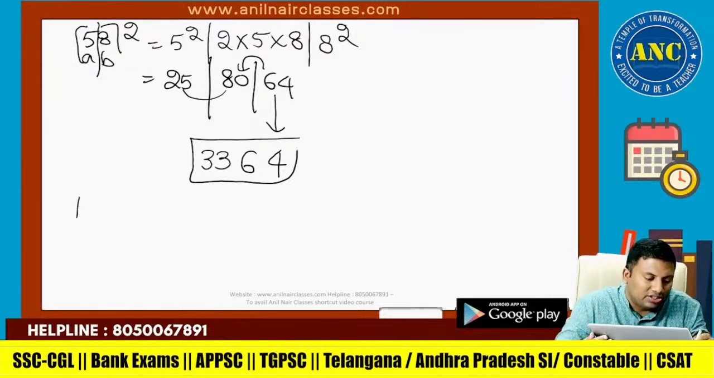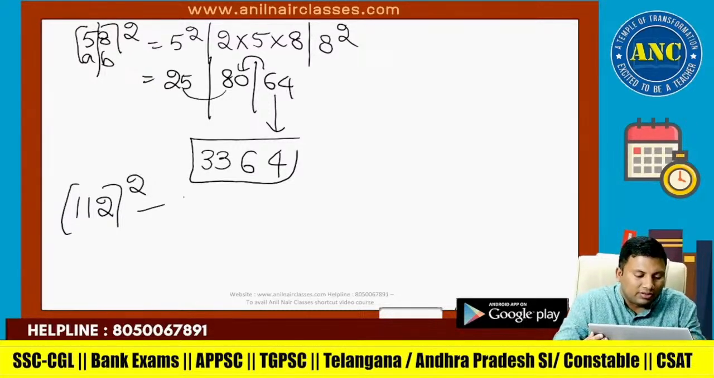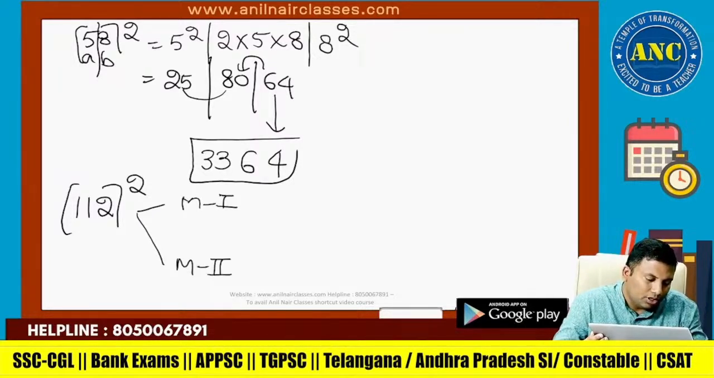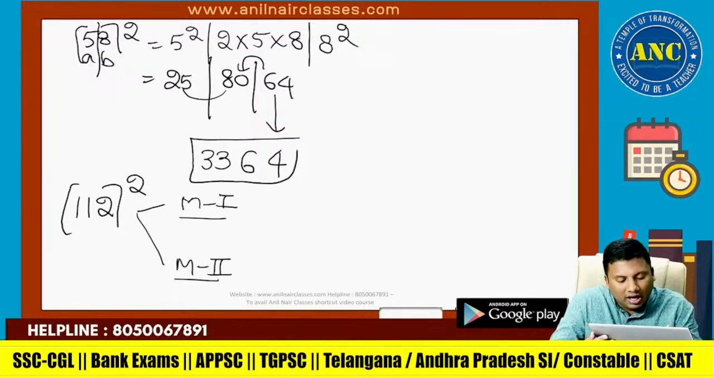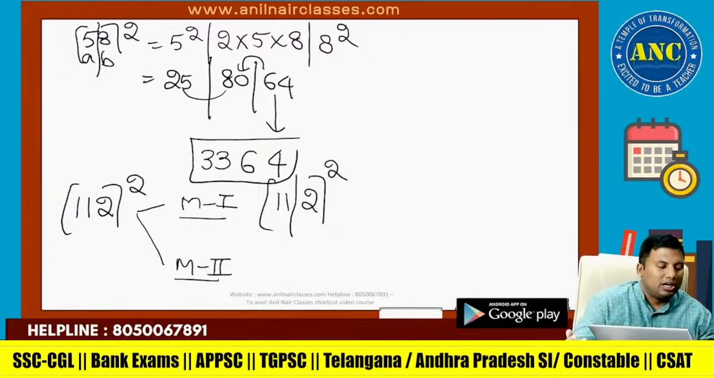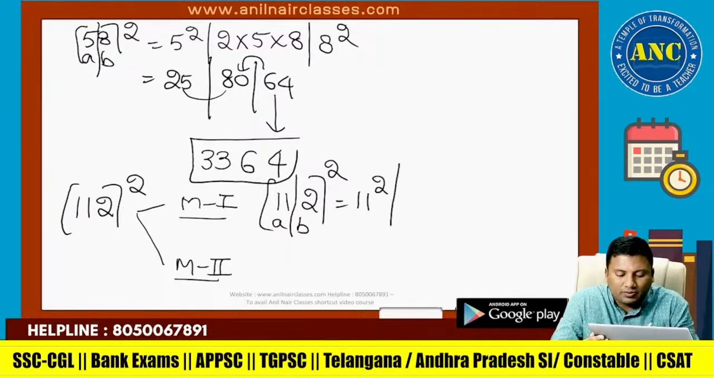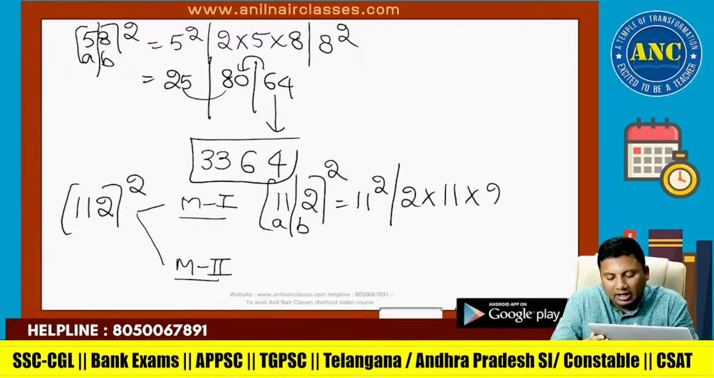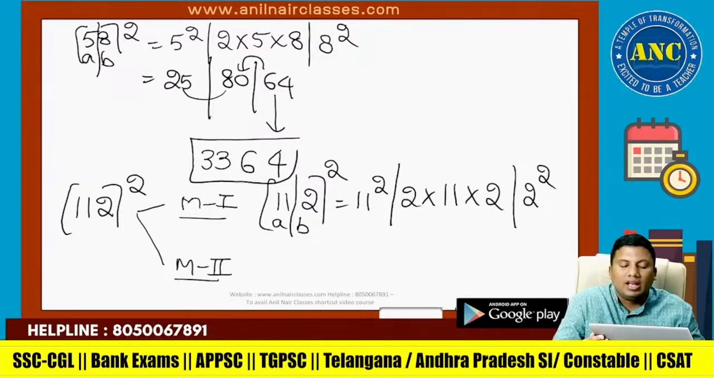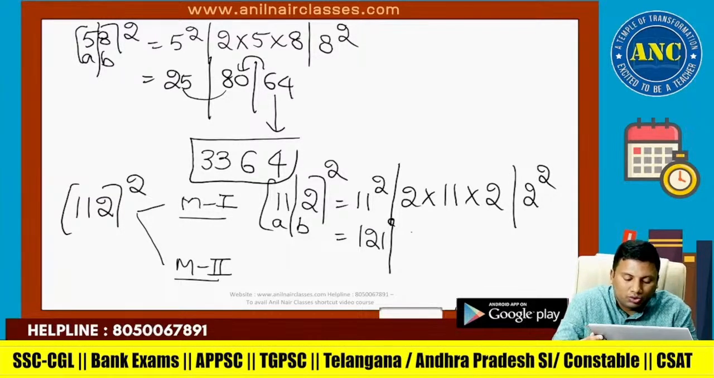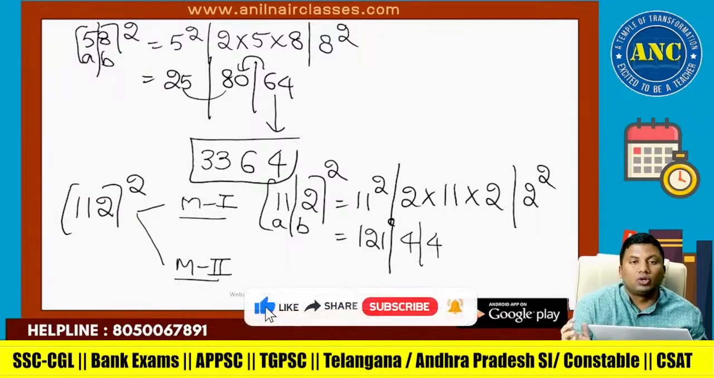Now let me take a 3-digit number. It is 112 square. This you can solve in 2 methods: method 1 and method 2. Method 1: 112 square. A is 11 and B is 2. I divided this 3-digit number into a 2-digit number and a 1-digit number. A is 11 and B is 2. So this will become A square, next is 2AB, and next will become B square. 11 square is 121. 11 twos are 22, 22 twos are 44. 2 square is 4.